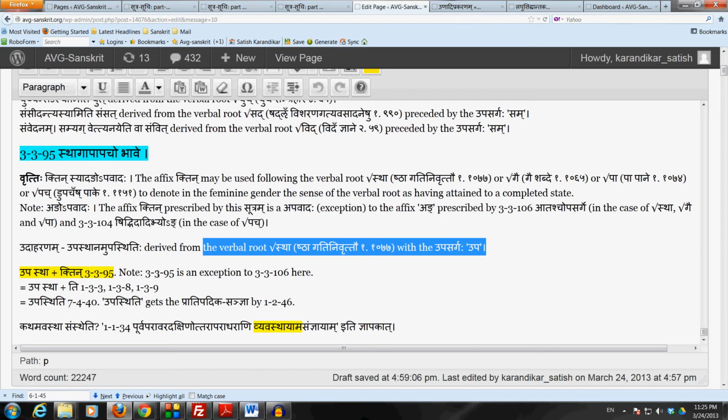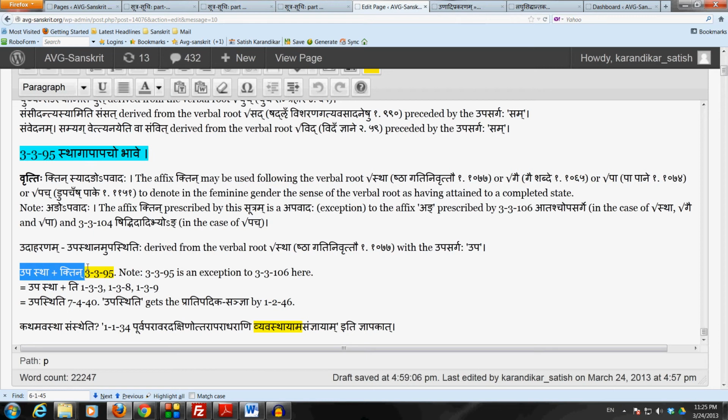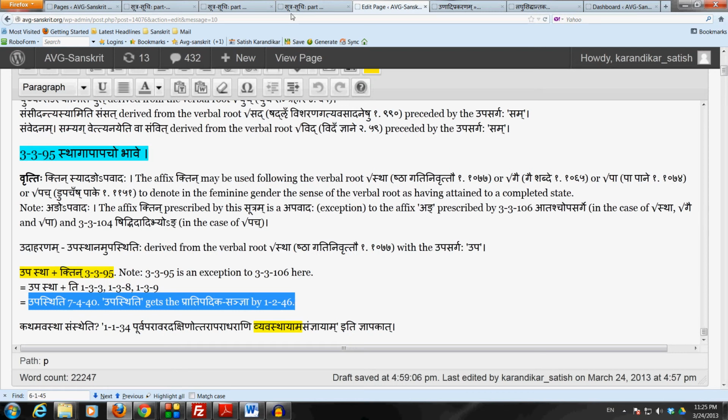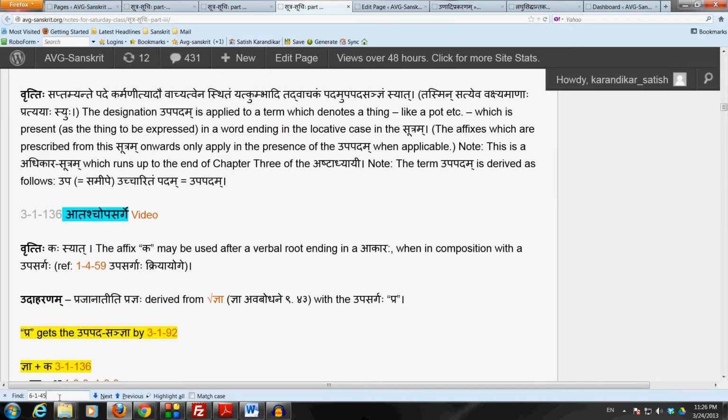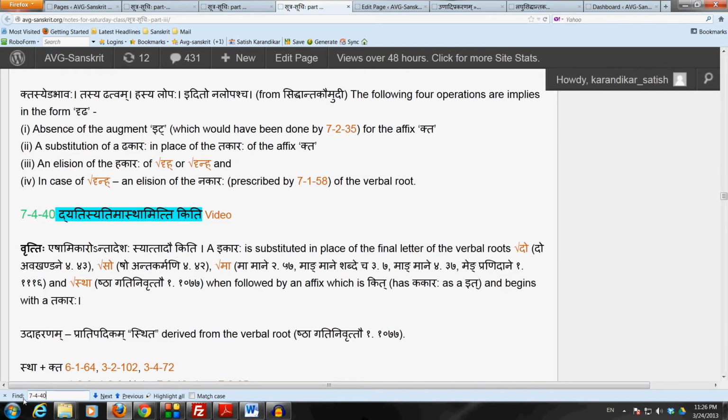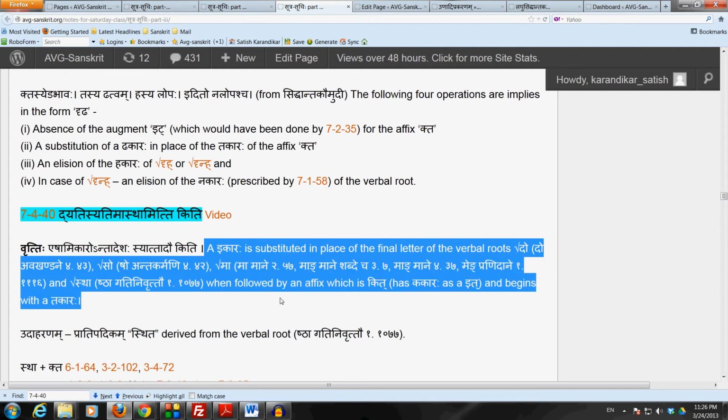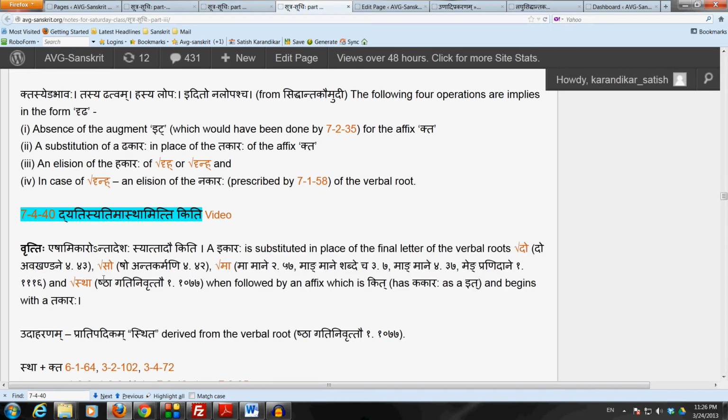Derivation is quite simple. We take upastha plus ktin by 3.3.95. Remove the letters nakarasis sanya by halantyam, kakarasis sanya by shakatadite tasya lopaha, upasthati. And now because the affix ktin is a takara dikit pratyaha, we use 7.4.40. Dyati syati mastha mittikiti. Ikara is substituted in place of the final of the verbal root do, so, ma, stha when followed by an affix which is kit and begins with a takara. We have the affix ktin right now, so we use this sutram 7.4.40, replace the ending akara of stha by ikara and we get upasthiti, which gets the pratipadika sanya by krit tadita samasascha.